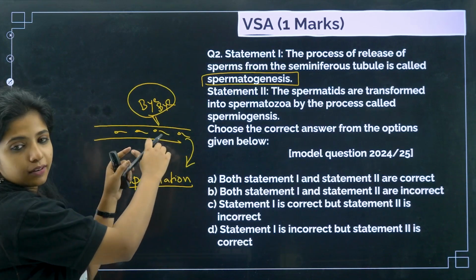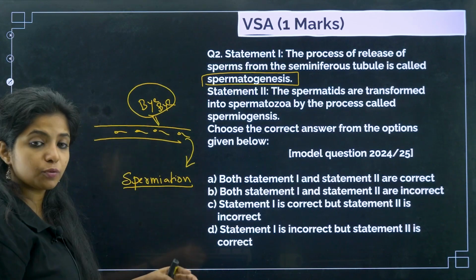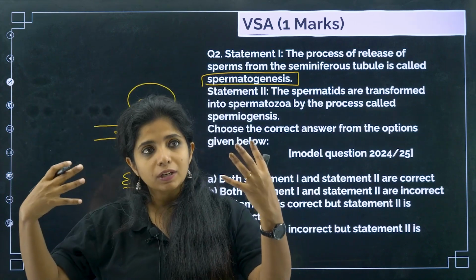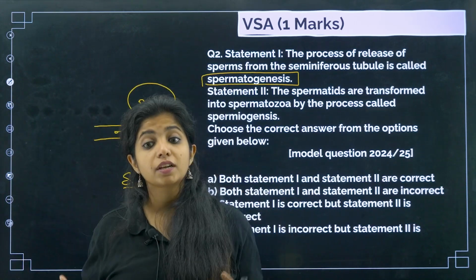And now from leaving the seminiferous tubules, it will go to tubuli recti, or basically rete testis, and then vasa efferentia, and then epididymis, then vas deferens.